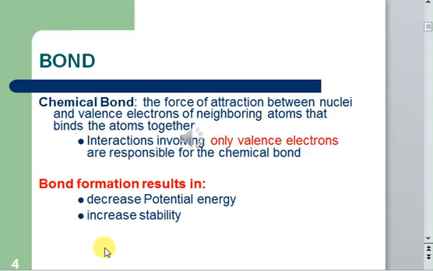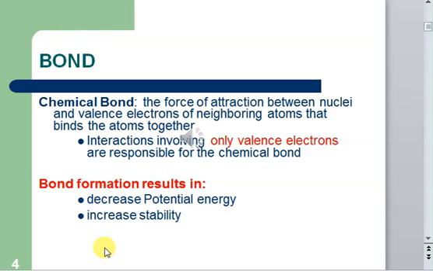Another justification is that atoms form bonds in order to achieve the noble gas configuration. Noble gases are the members of group 8 of the periodic table. These gases were previously known as the inert gases. Why were they called inert gases? Because under normal conditions they don't react. Scientists explored why these gases are not reacting, and what is so special about them. Scientists found out that all of the noble gases, or the inert gases, had their valence shell complete.